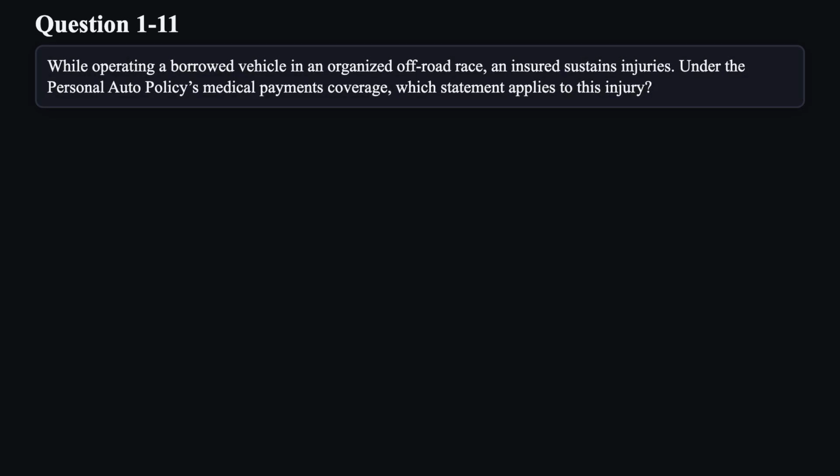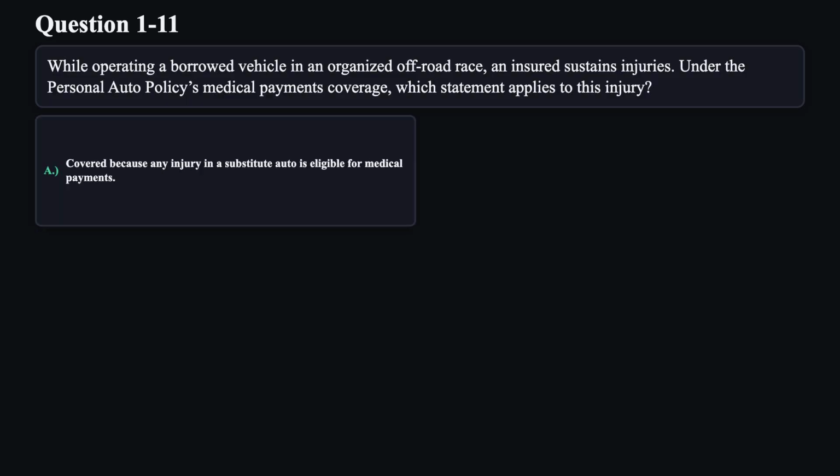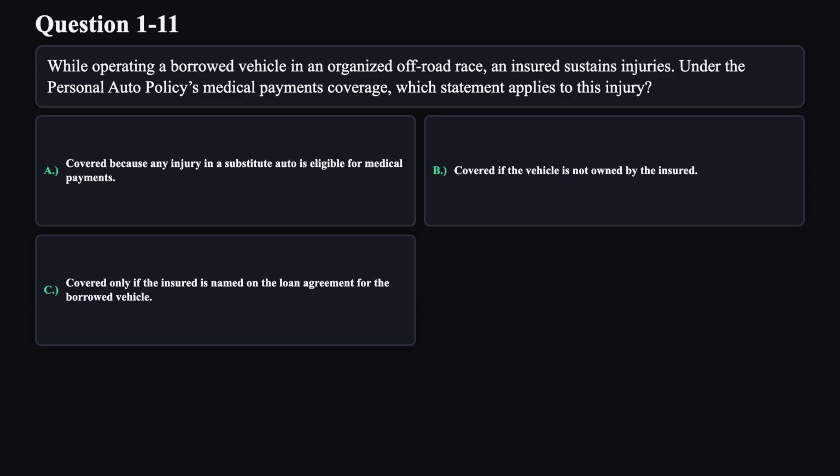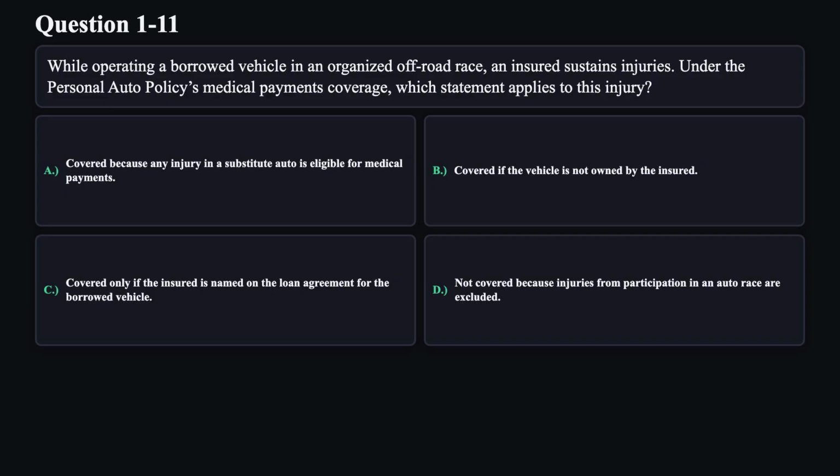Question 11. While operating a borrowed vehicle in an organized off-road race, an insured sustains injuries. Under the personal auto policy's medical payments coverage, which statement applies to this injury? A. Covered because any injury in a substitute auto is eligible for medical payments. B. Covered if the vehicle is not owned by the insured. C. Covered only if the insured is named on the loan agreement for the borrowed vehicle. D. Not covered because injuries from participation in an auto race are excluded.